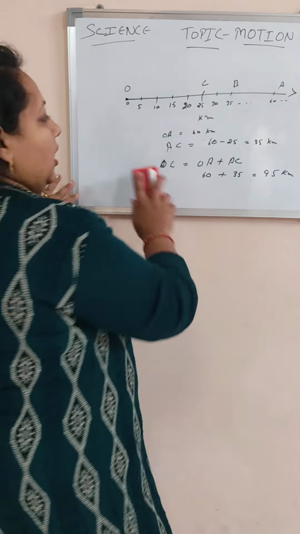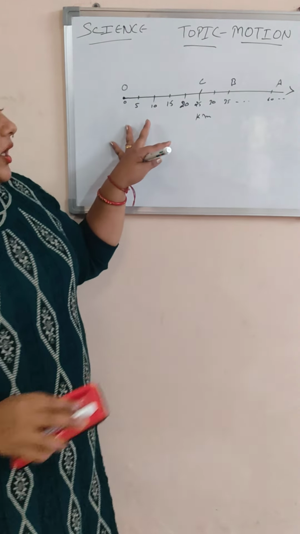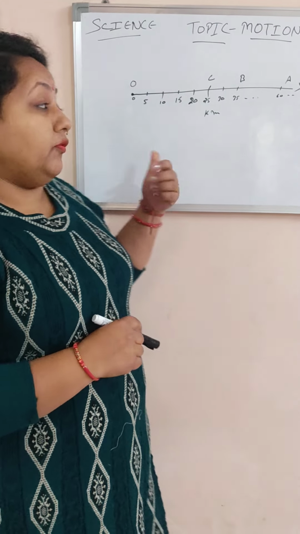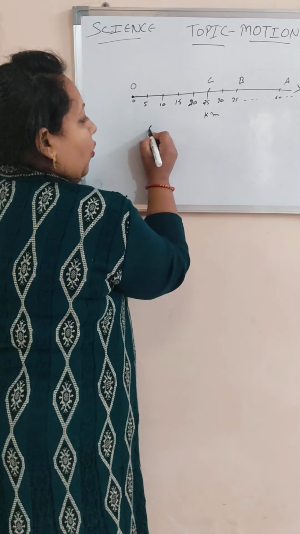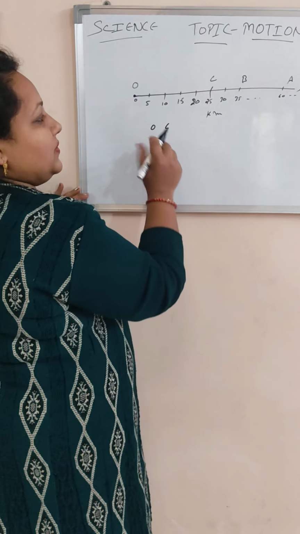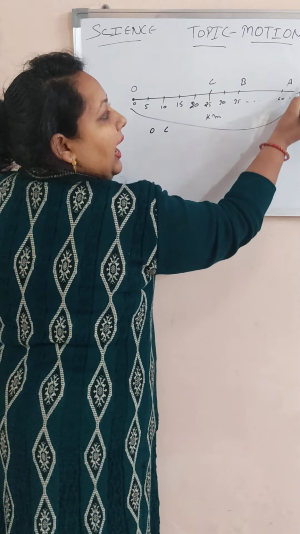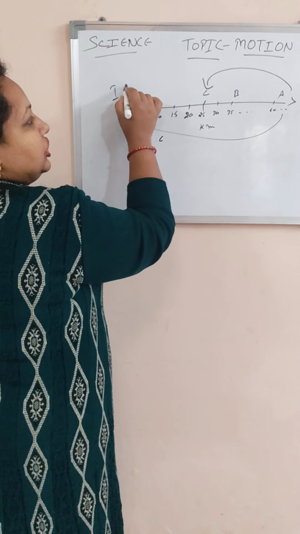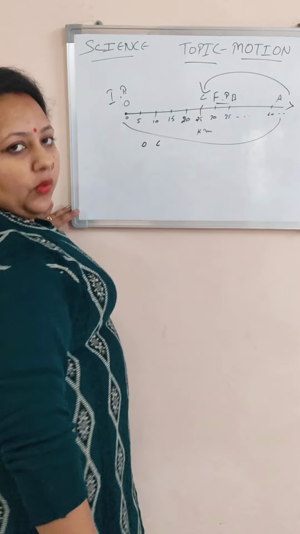Now students, can you tell me the distance of the final point of the object from its starting point? Yes students, it is OC. The object starts from point O, reaches point A and comes back to the point C. So O is its initial point and C is its final point.